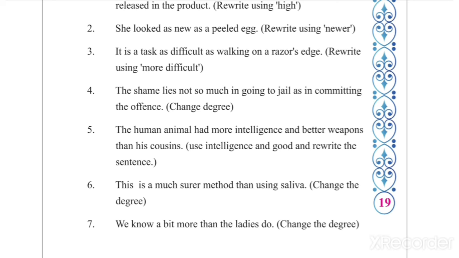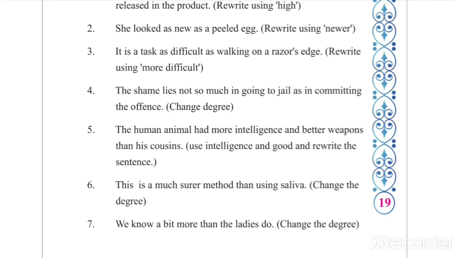So what will be the answer? The cousins of the human animal had not as much intelligence and as good weapons as the human animal had. I repeat the answer. The cousins of human had not as much intelligence and as good weapons as the human animal had.